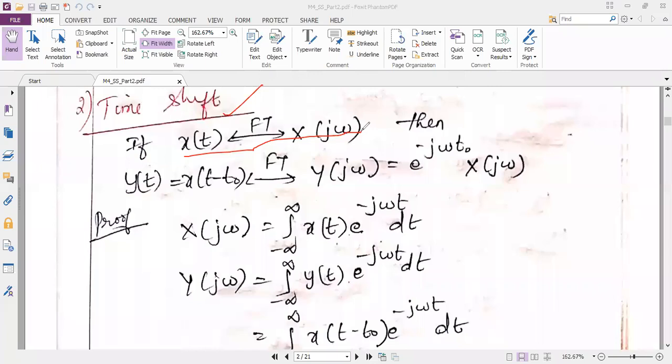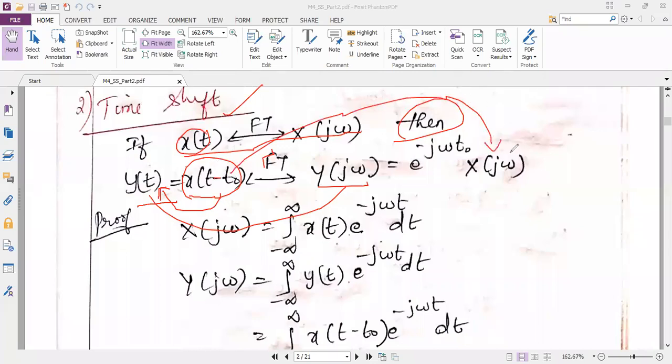The statement: x of t's Fourier transform is X of j omega. Then y of t equal to time shift means I am just introducing the shift to this x of t signal. So x of t minus t naught. That x of t minus t naught I am keeping as the new variable y of t. That's it. So if I take the Fourier transform of this time shifted signal, then the y of t becomes Y of j omega, and this x of t minus t naught is converted as X of j omega multiplied with e power minus j omega t naught. So this is the statement.